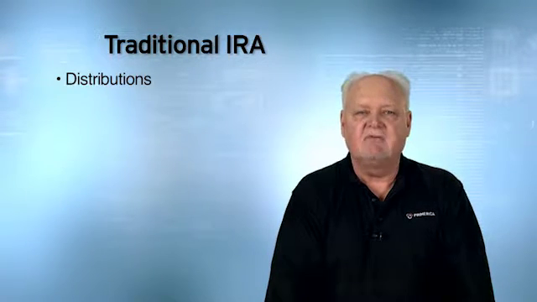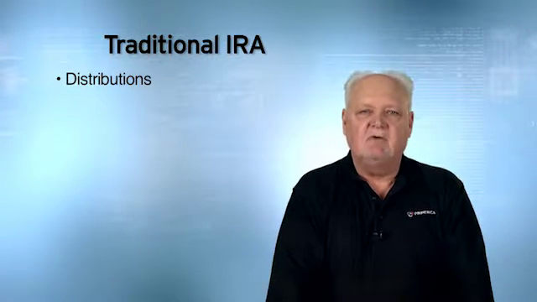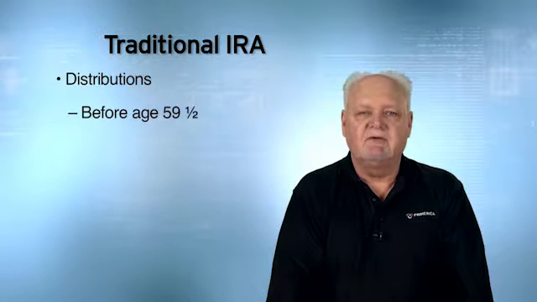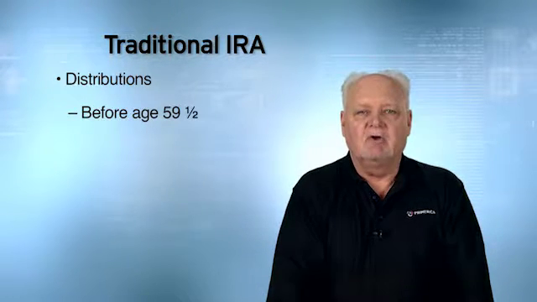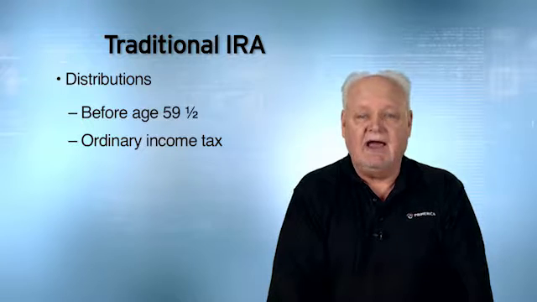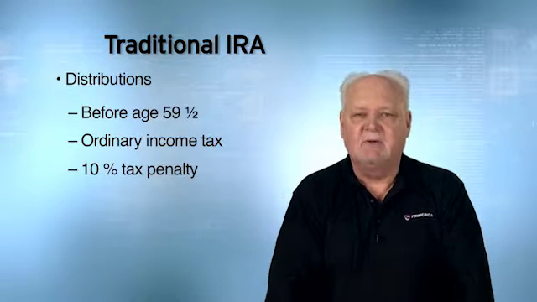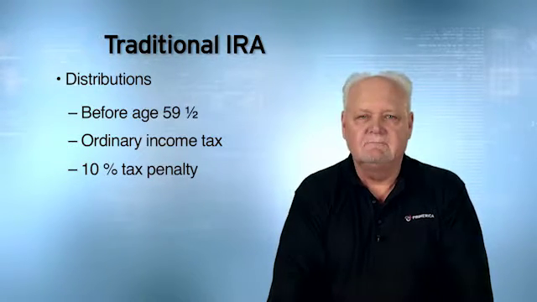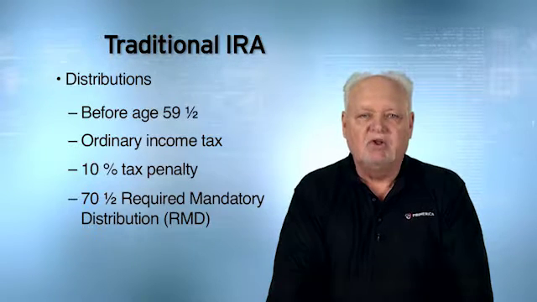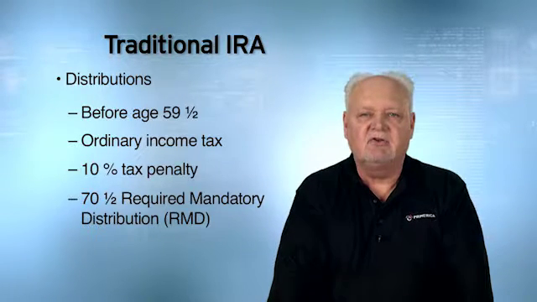Distributions, taking money out of your traditional IRA. If you take money out of your traditional IRA before 59.5, not only are you going to have to pay ordinary income tax on that, whatever your ordinary income tax rate is, you're also going to have to pay a 10% tax penalty. When you reach 70.5, you're required to start withdrawing money from your traditional IRA. These are known as required minimum distributions when you reach 70.5.